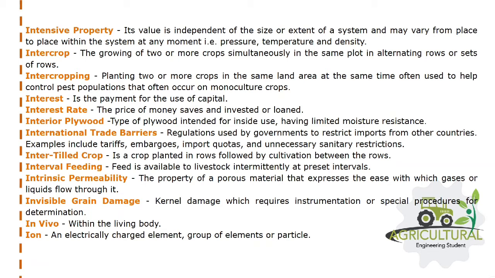Interval feeding, feed is available to livestock intermittently at preset intervals. Intrinsic permeability, the property of a porous material that expresses the ease with which gases or liquids flow through it. Invisible grain damage, kernel damage which requires instrumentation or special procedures for determination. In vivo, within the living body. Ion, an electrically charged element, group of elements or particle.